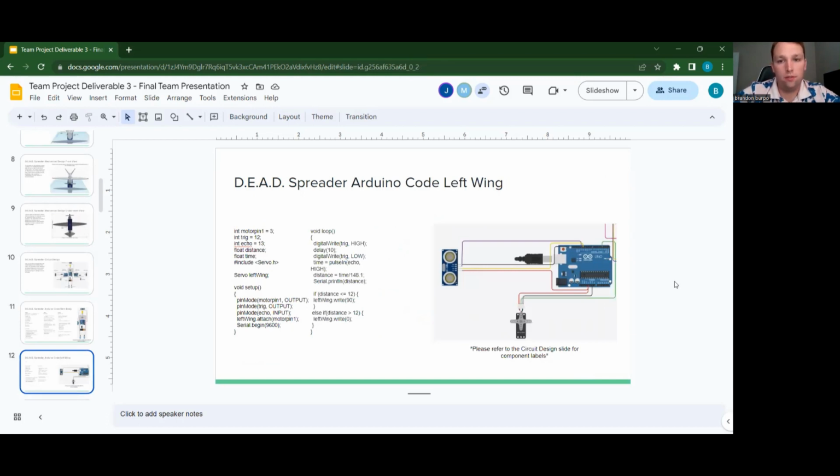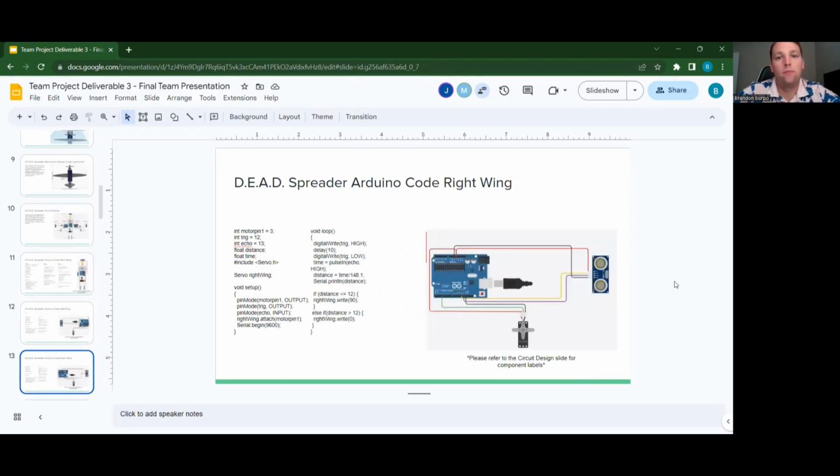Here is the code for the left wing. It sets up the motor pins for the servo and then attaches the servo to the motor pins, as well as sets up the distance sensor on the left side of the wing. This is the same as the left wing, however, it's on the right side, so it's going to set up the distance sensor on the right, the servo motor on the right, and the motor pins for that servo motor.